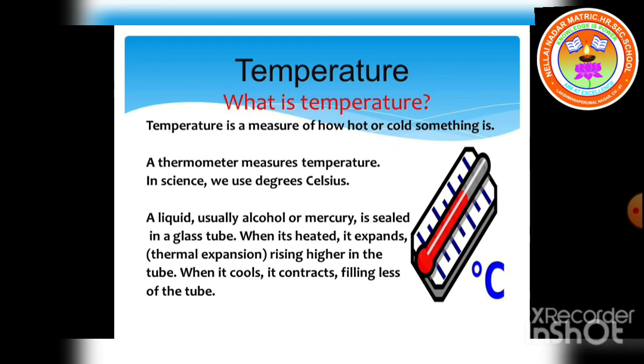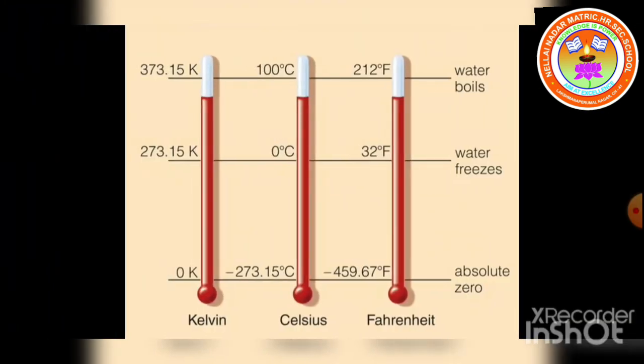The temperature at which saturated water vapor, pure water and melting ice are in equilibrium. 0 Kelvin is commonly known as absolute zero.